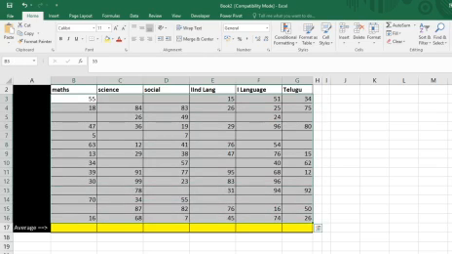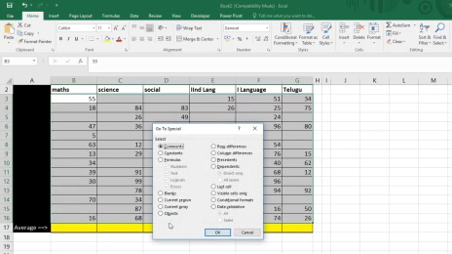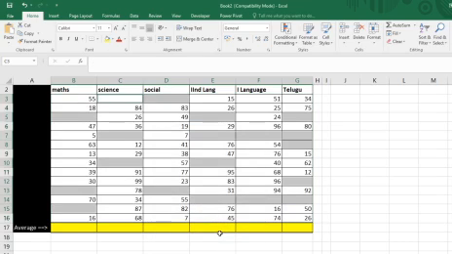Okay. F5. Now go to Special. It is there in here. Just press F5, function key F5. First select the data and go to function key F5 and this window will pop up. So go to the Special option, you will see Blanks over there. Select the blanks, click OK,